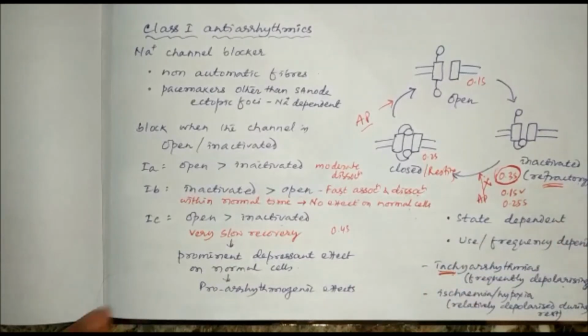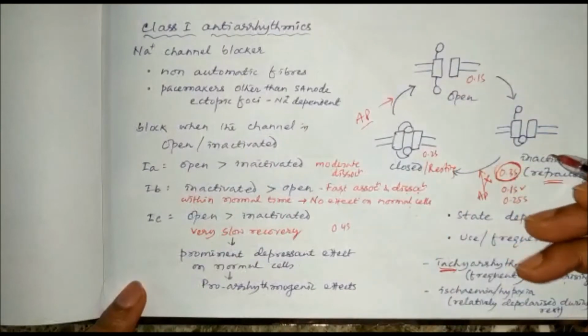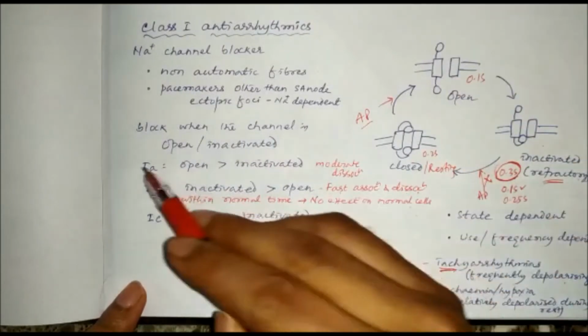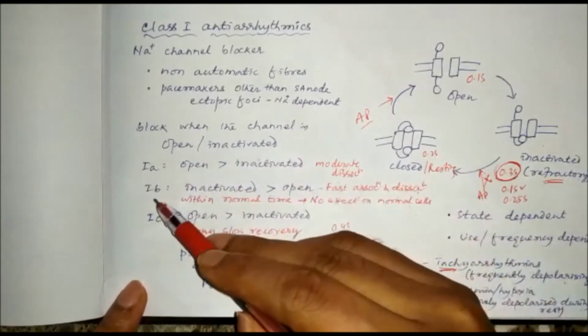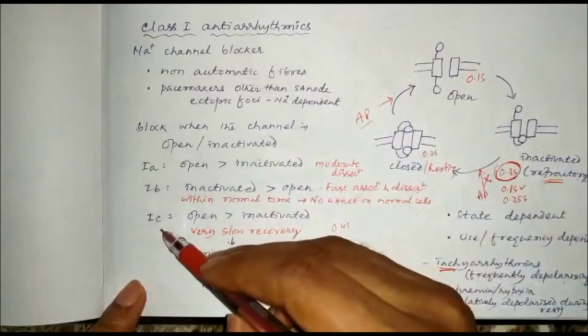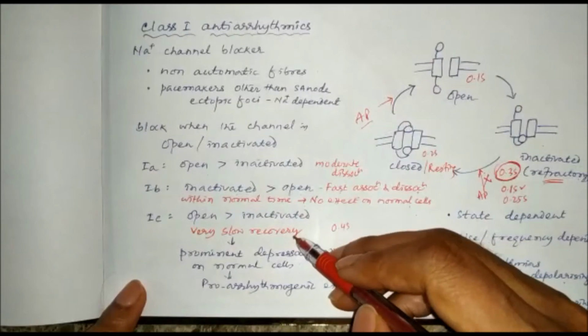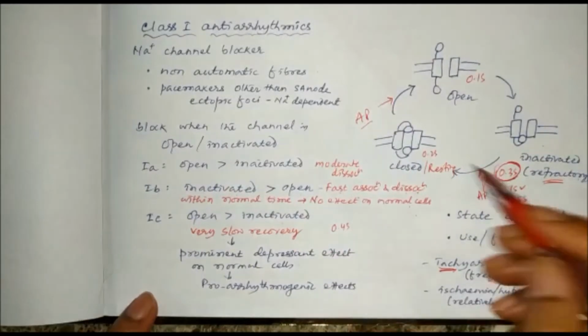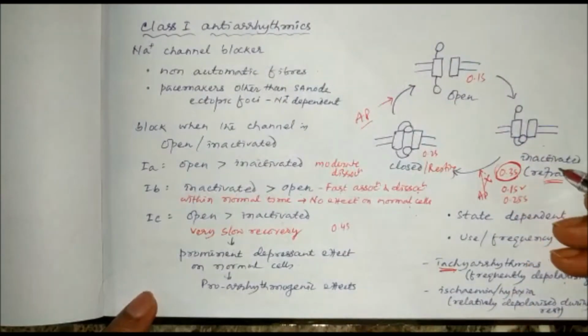These drugs mainly bind to the open state as well as the inactive state. Class 1a drugs bind more to the open state than the inactivated state. Class 1b binds more to the inactivated state than the open state, and class 1c binds like 1a, but recovery is very slow. So we can say the sodium channel block by class 1 antiarrhythmics is state dependent. It binds to the open and inactive state, and is use dependent or frequency dependent.